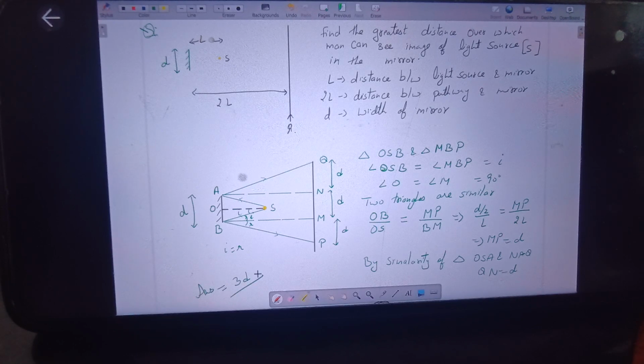Is this question clear to everyone? Any doubt in this question? How did you get QN is equal to D? QN is equal to D by using the similarity as we have solved above. You can do it yourself. Do the similarity of the triangles, prove it, and then solve it like this. And MN is equal to D. I think that one is clear to everyone because AN is parallel to BN. That's why AB will be equal to NM.